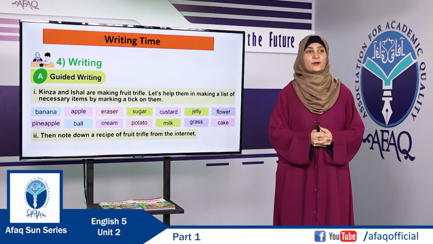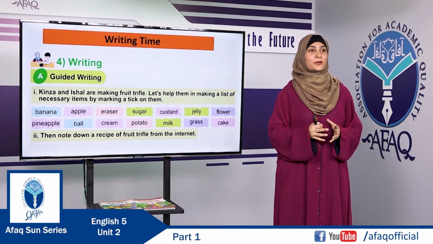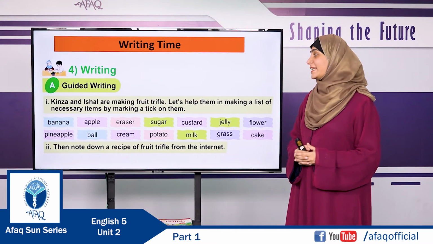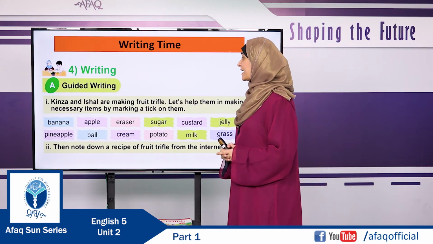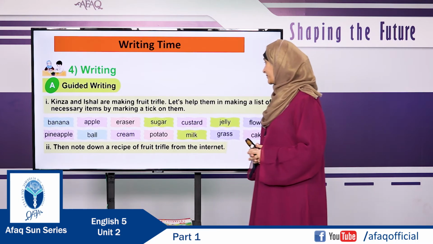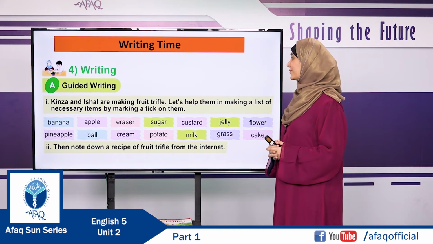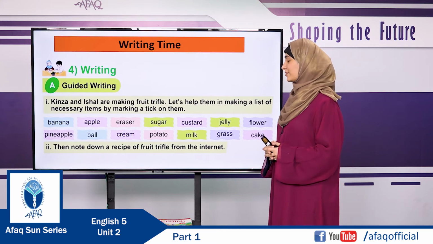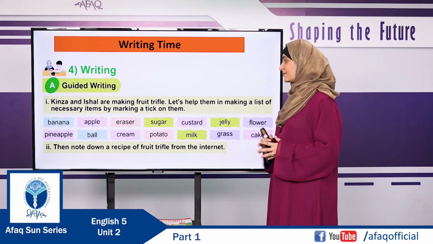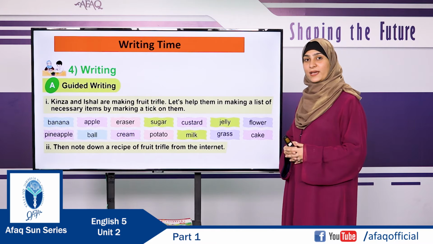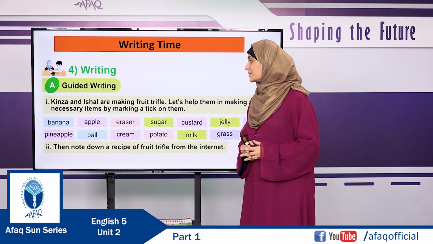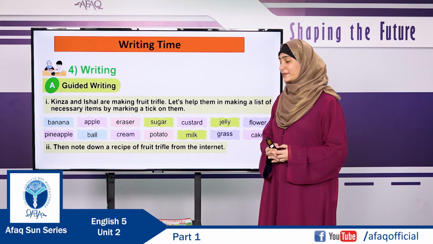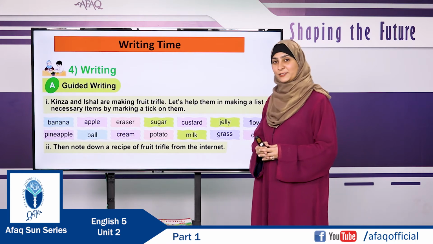Dear students, now it's time to practice some writing. Now, in an interesting way, we are going to do this. Like Kinza and Ishal are making fruit trifle. Let's help them by making a list of necessary items by marking a tick on them. You are provided with some items. What you are going to do is tick the necessary items for making the fruit trifle. Let's make a list together.